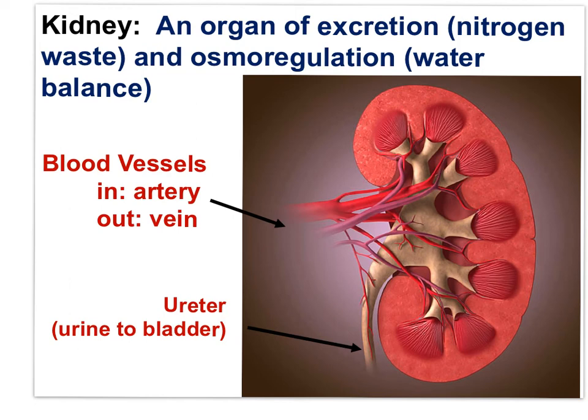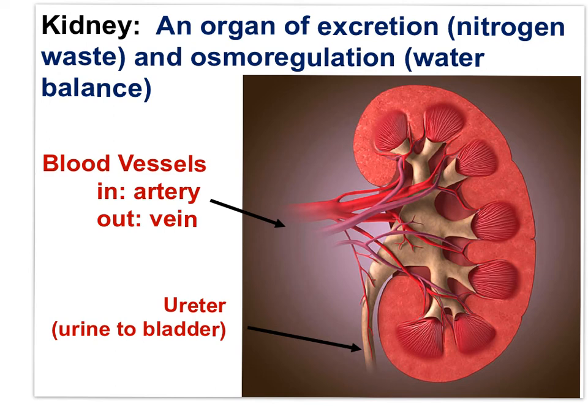The kidney is an organ of excretion, nitrogenous waste, and osmoregulation, water balance. You can see the renal artery bringing blood to the kidney and the renal vein carrying blood out of the kidney. It's important for you to begin thinking about the differences in the blood entering the kidney as compared to blood leaving the kidney. Certainly, the blood leaving the kidney is deoxygenated relative to the blood in the renal artery, but there's more, a lot more. Pay close attention in moving forward.